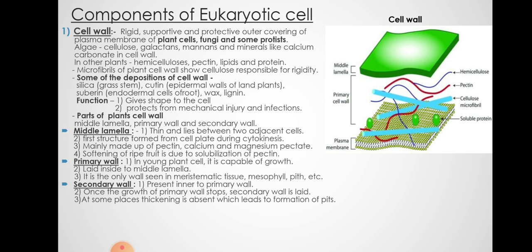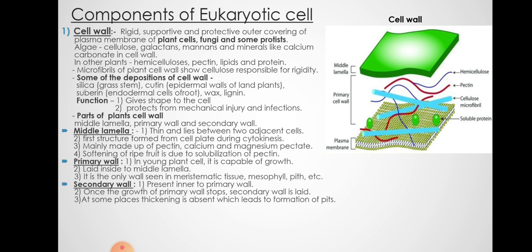Like in algae, they are made up of cellulose, galactans, mannans, and minerals like calcium carbonate. Then in other plants, hemicellulose, pectin, lipids and proteins. Microfibrils give rigidity to the cell wall. Then some deposits are silica in grass stem, cutin, suberin, wax, lignin, which make the cell wall very rigid and sometimes shiny and waxy. The function is to give shape to the cell, and protection from mechanical injury and infection.